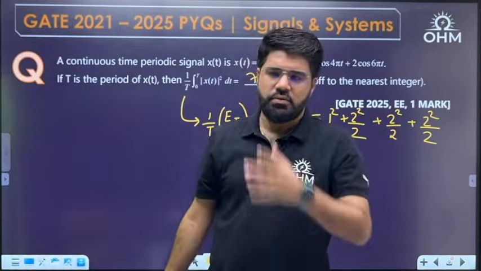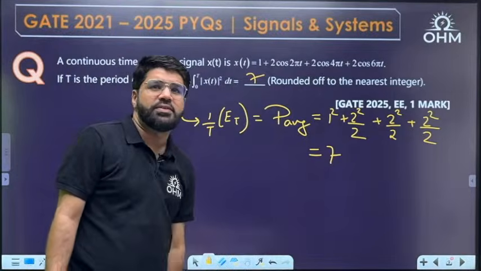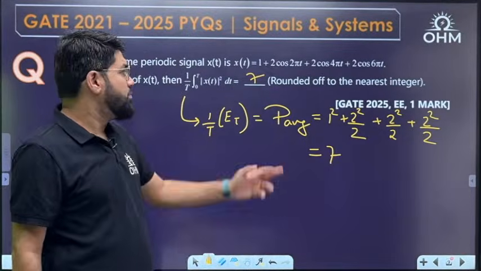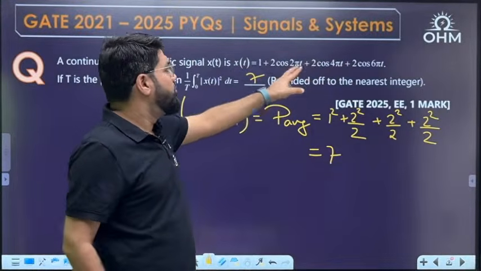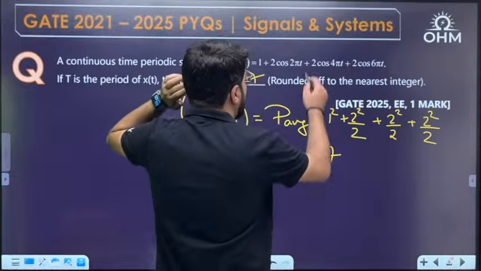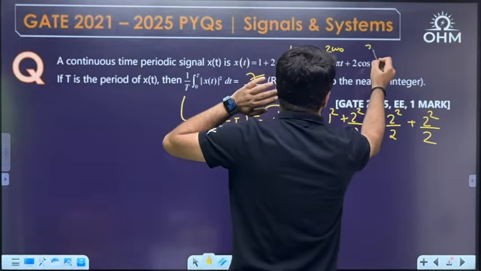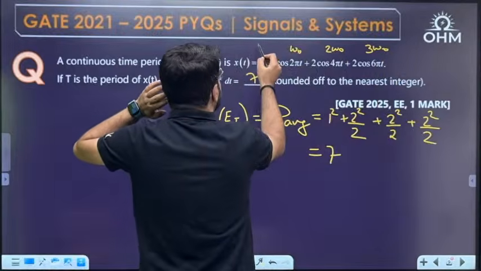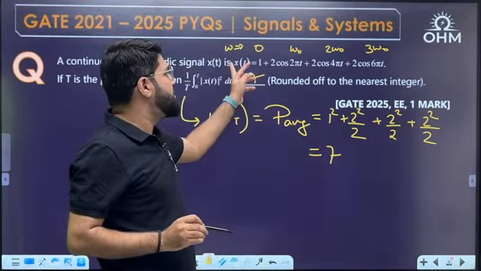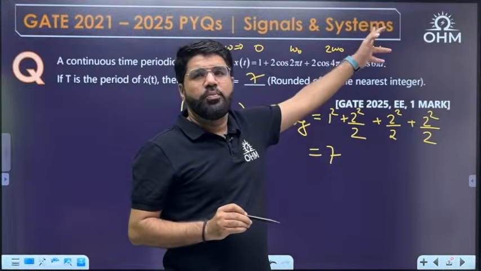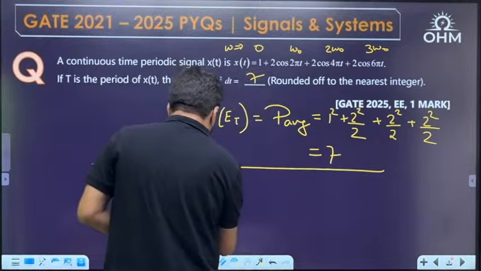Okay, this is one way, or you can even solve it with the help of Parseval's theorem. Now you can also assume that this is the Fourier series expression for a signal having the frequency omega naught. You can call this omega naught. So this is twice of omega naught. This is thrice of omega naught. And then this is 0 frequency, the constant or DC. So you have DC and omega naught, 2 omega naught, 3 omega naught up to third harmonic. So if you apply Parseval's logic,